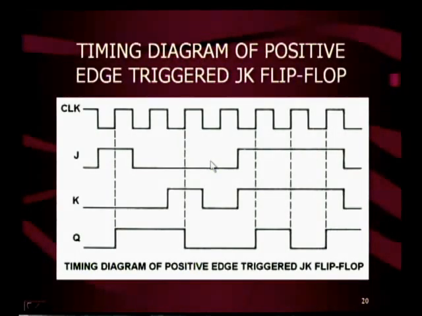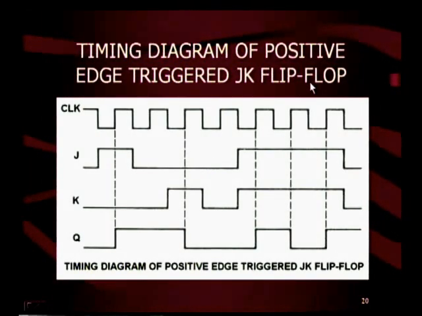This is a timing diagram of positive edge triggered JK flip-flop. You see here, for the leading edge of the clock, when J is 1, K is 0, Q is 1. For the leading edge of the clock, when J is 0, K is 1, Q is 0. For the leading edge of the clock, when J is 1, K is 1, Q toggles. That means it changes state from 0 to 1. And here also for the leading edge of the clock, J is 1, K is 1, Q is changing from 1 to 0. That means toggling. And here also Q is changing from 0 to 1. That is toggling because J and K both are high at leading edge.